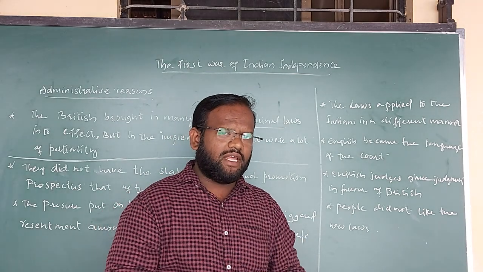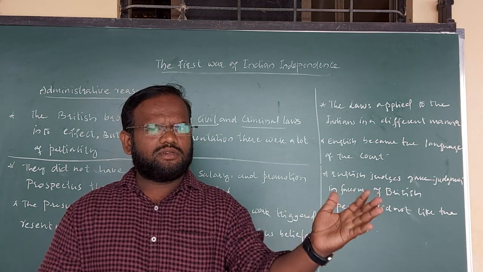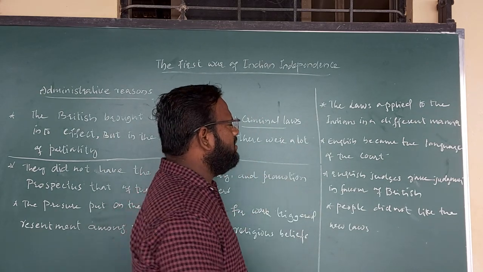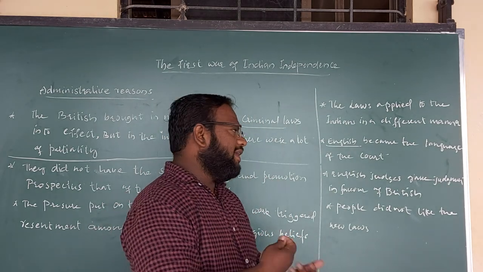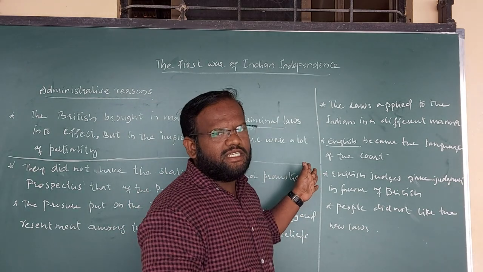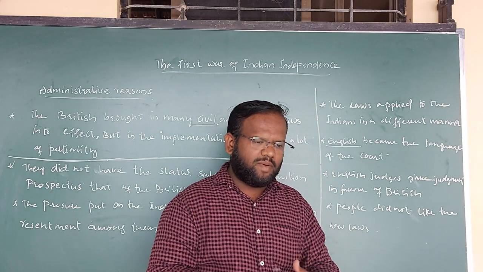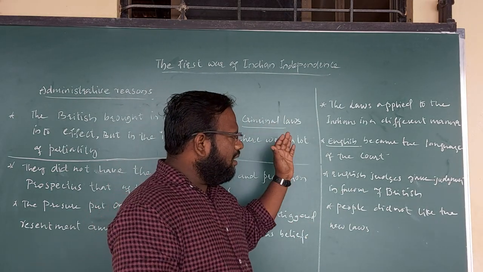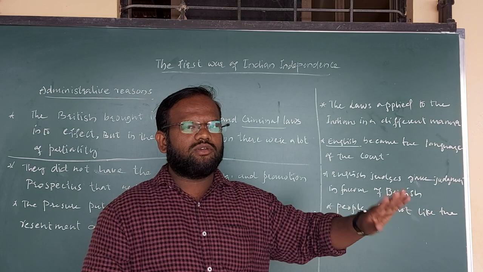As an effect of this, the Britishers started to declare most of the Indians as criminals. Because of this reason itself, the Britishers declared that English must be the language of the court. Even the judges were partial and in favor of the Britishers. When the time came for giving the judgment, their judgment was totally in favor of the Britishers. The British judges were showing complete favoritism towards the British officers and the British people only.